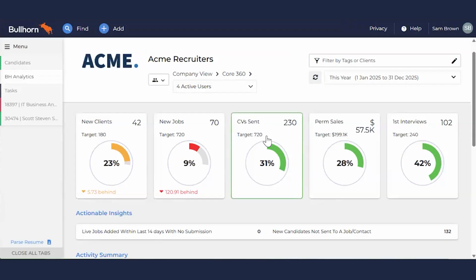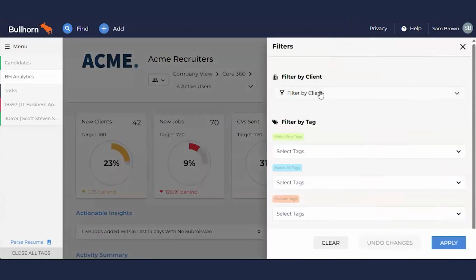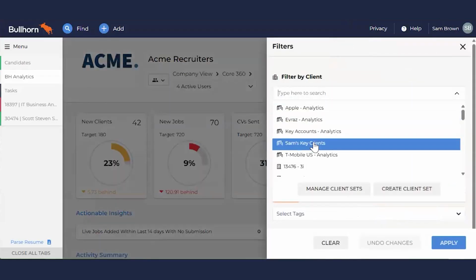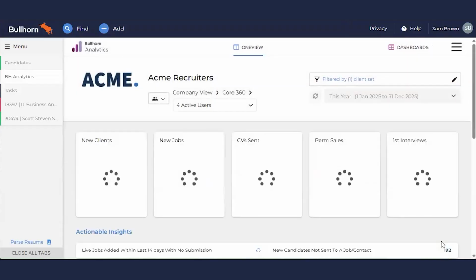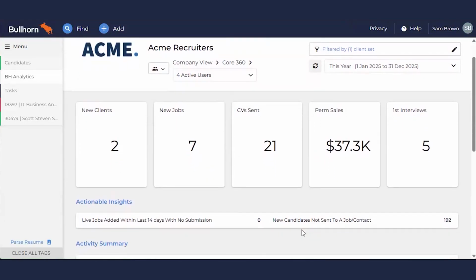Against those growth targets, we can tell we've had a lot of placements lately, but I really need to focus on bringing in new jobs. Also, for today, I really want to focus on those key accounts, those who produce 80% of the revenue and probably take 20% of the time. And this way, I can provide the highest level of service to those accounts, understanding and keeping tabs on exactly what's happening.